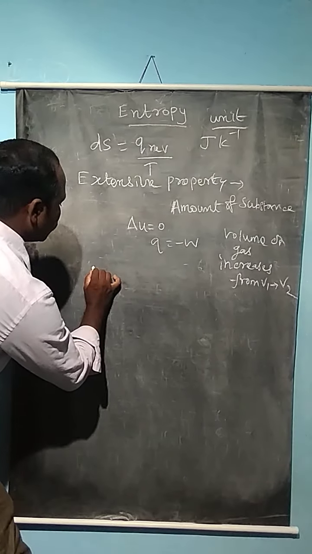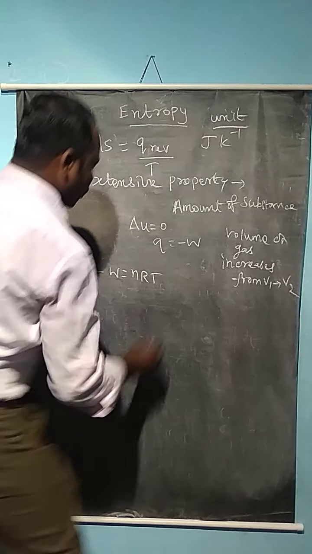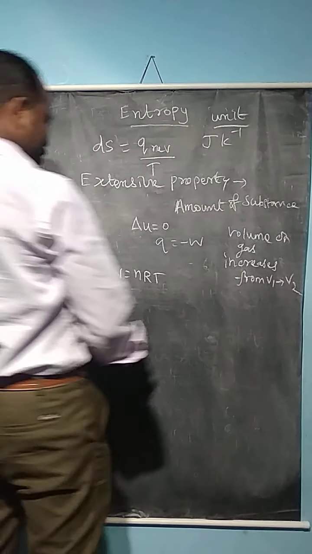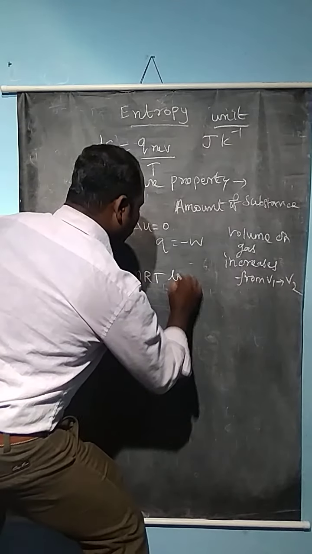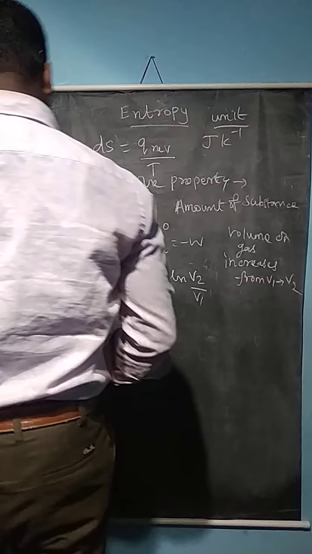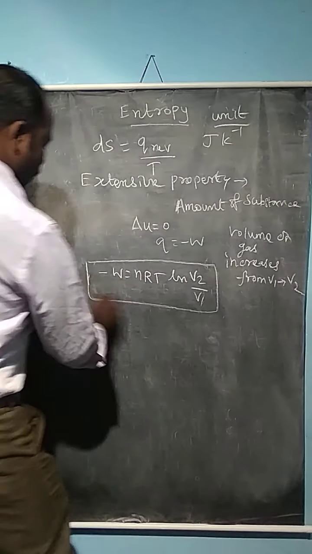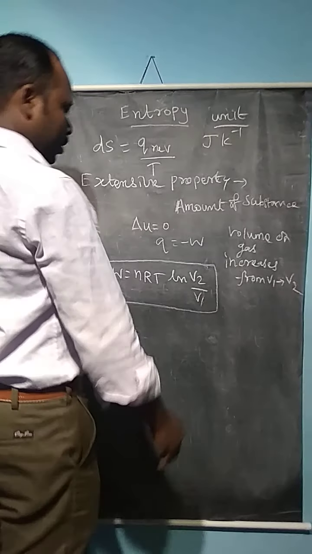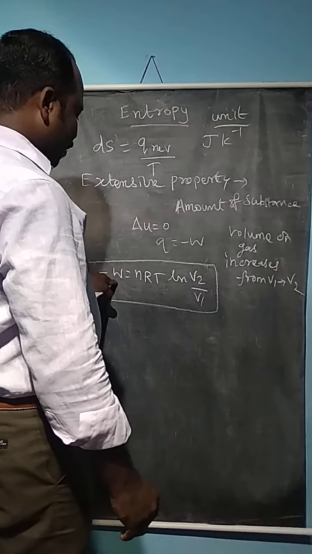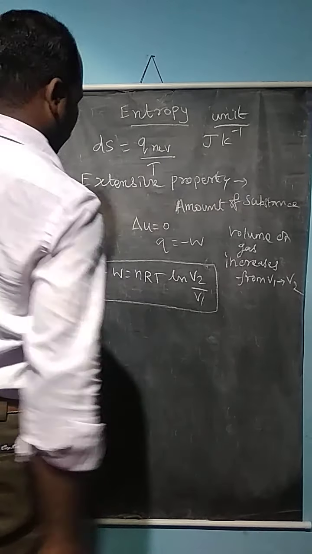Here minus W is equal to nRT ln V2 divided by V1, where R is the gas constant, T is the temperature, and n is the number of moles. This is for calculation of the entropy value. This gives the work done when the volume increases during the expansion reaction.